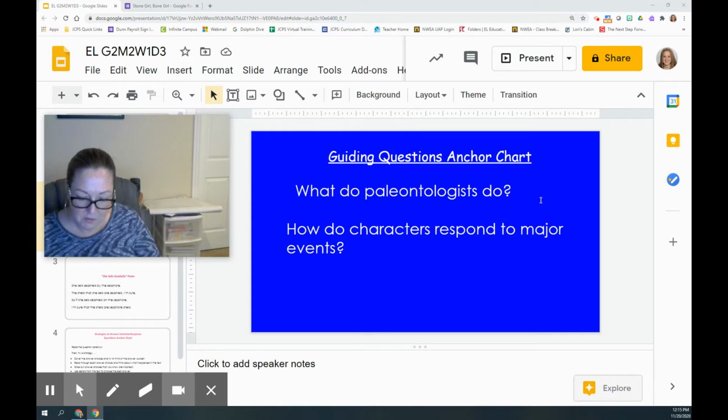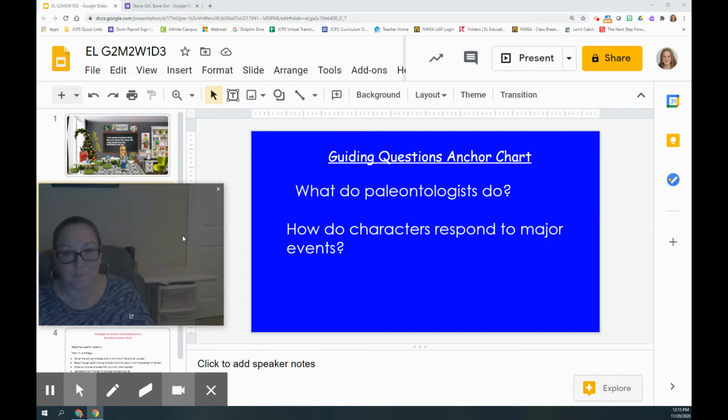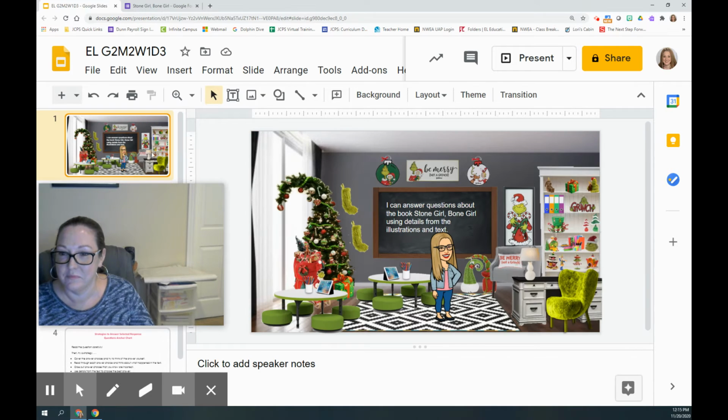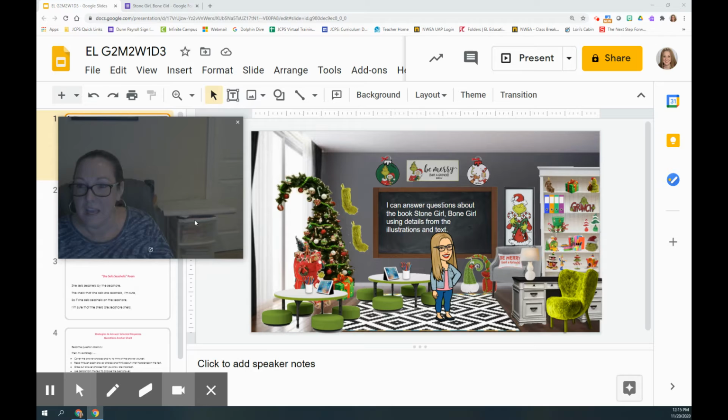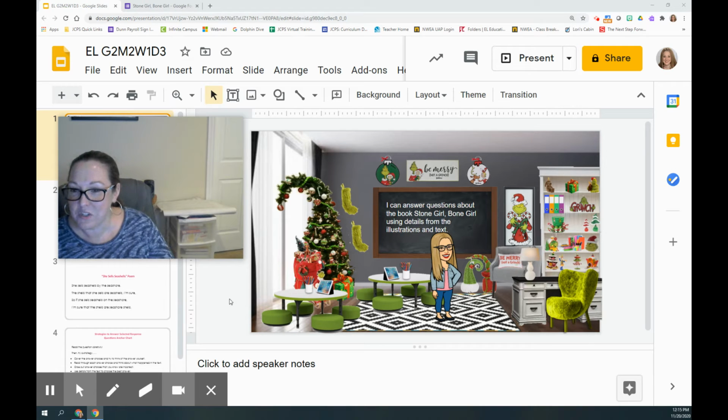Okay, so now I want to show you the rest of our learning target for today. I can answer questions about the book Stone Girl, Bone Girl using details and illustrations from the text. So today we're going to practice doing that, and we've already read the text one time and looked at the illustrations.